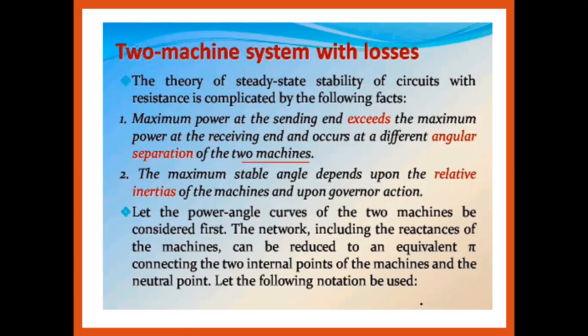Let us consider the power angle curve of the two machine system. While discussing the two machine system with the losses parameter, we are to consider a network of the two machine system which includes the resistance, which can be reduced to the equivalent pi connected network of the machines at a neutral point.